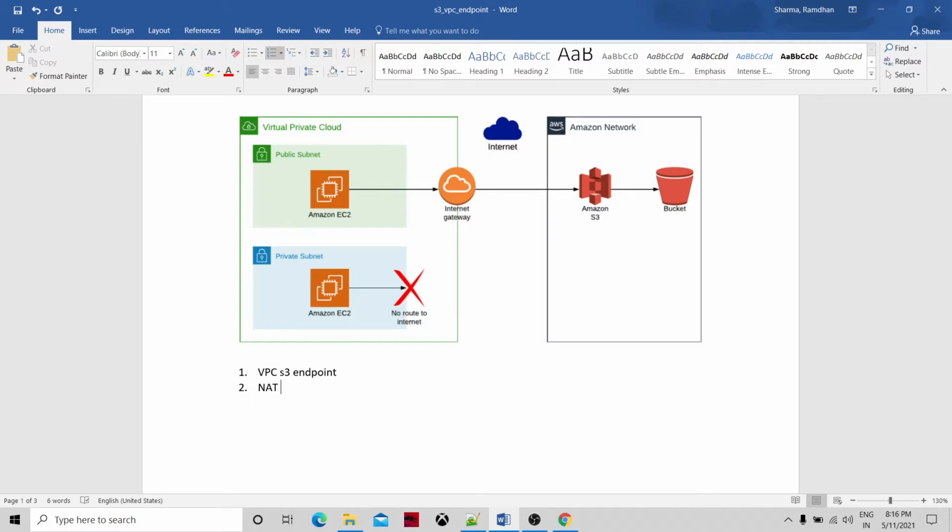network address translation gateways. The first solution has no cost for creating this endpoint. But with NAT gateways, there will be hourly charges. The charges probably depend upon the region and availability zone, so they can be different. That can be checked on the Amazon website.